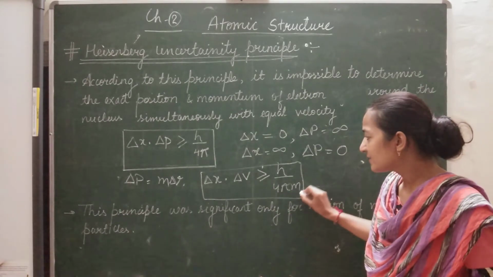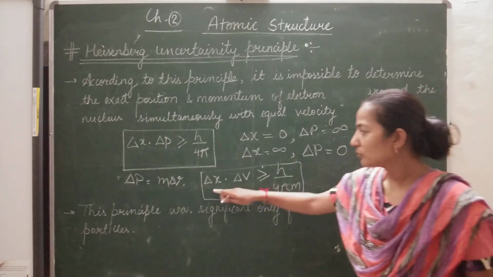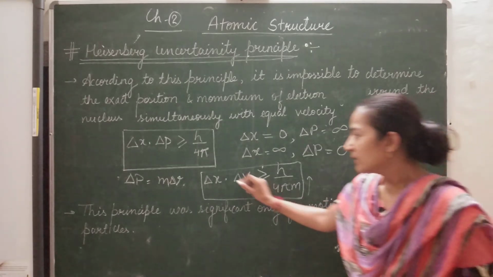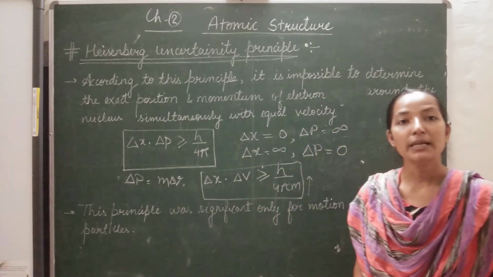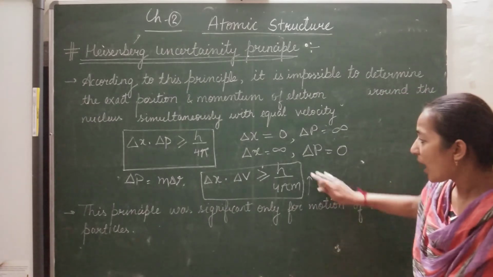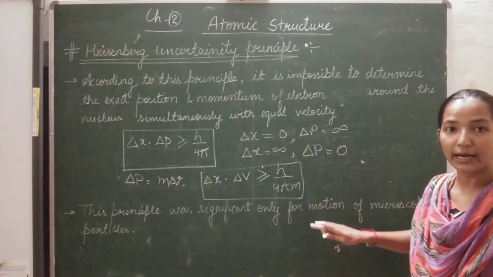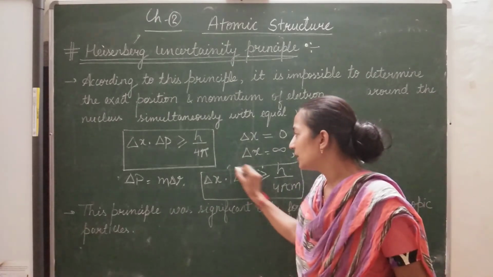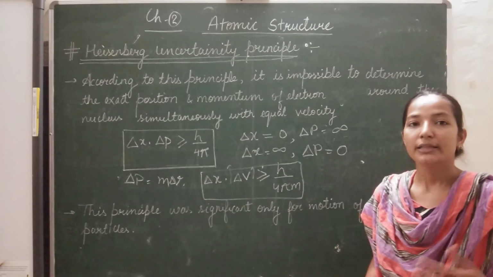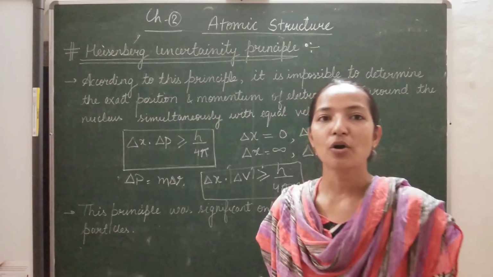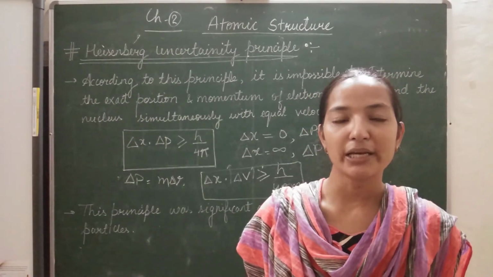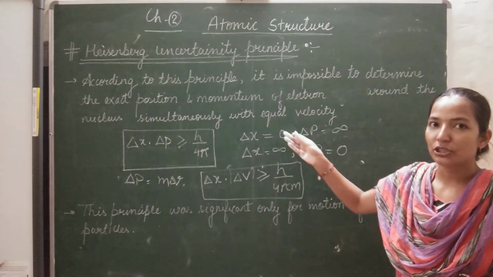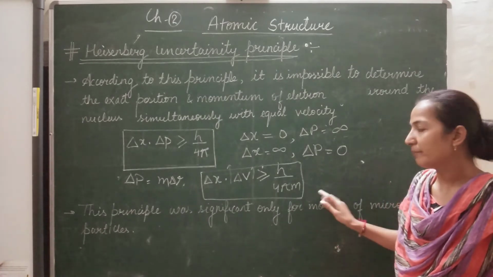The mass is in inverse relation with the position as well as the velocity uncertainty. So if the mass is more, then the uncertainty will be very small. But if the mass of the object is very small, like an electron, then the uncertainty will be very high. That means for microscopic objects we are not able to calculate the velocity or position, or the momentum, very accurately at the same time.